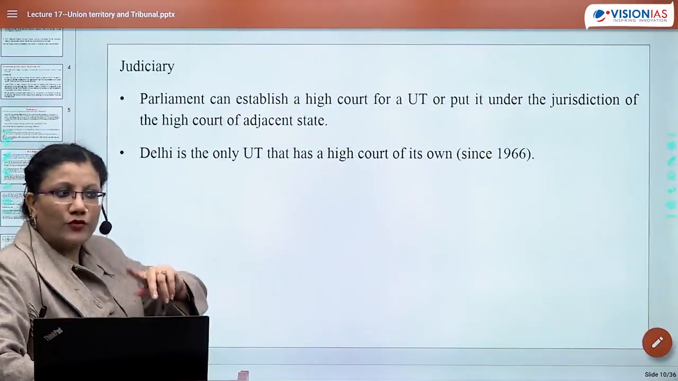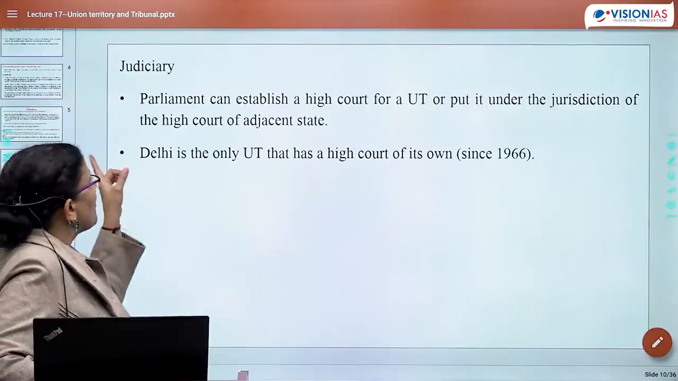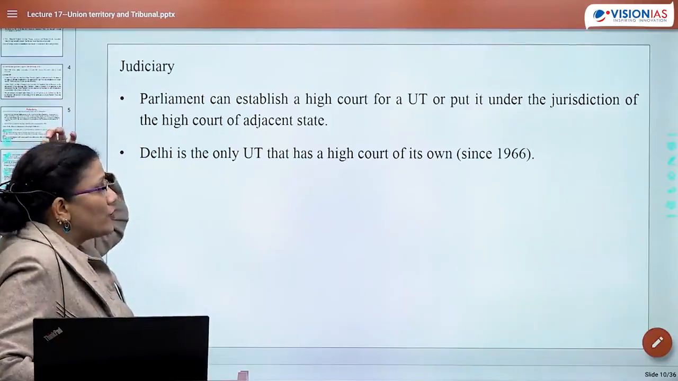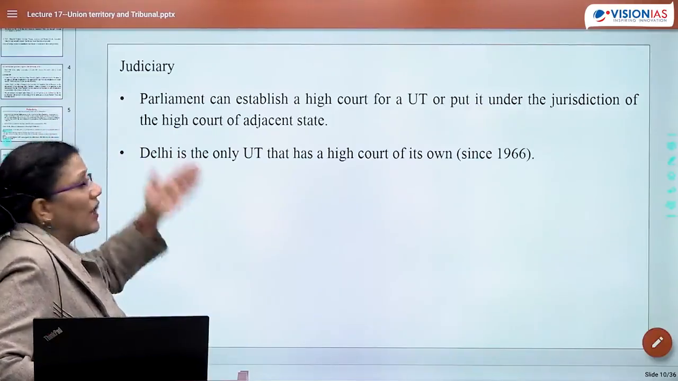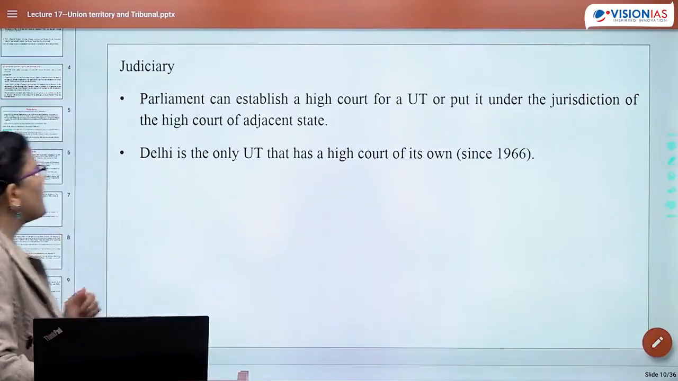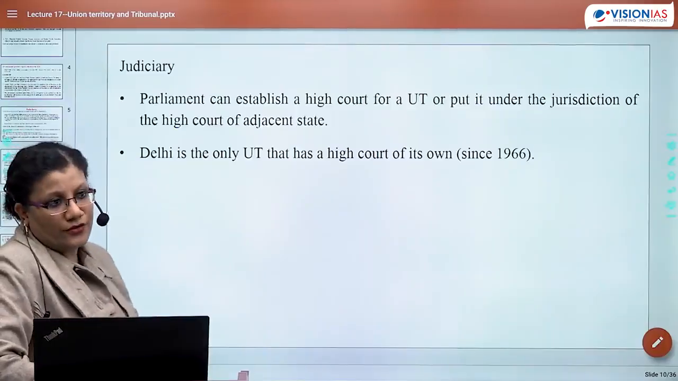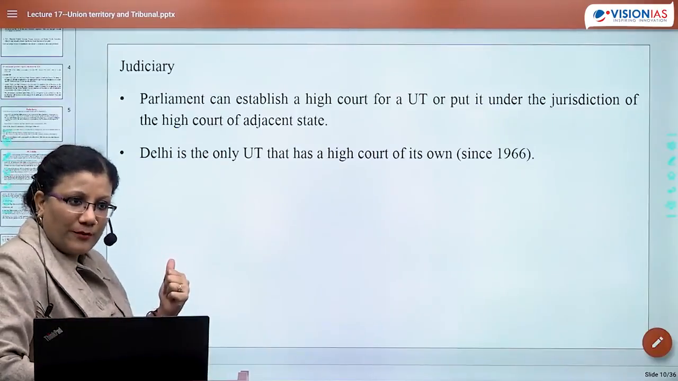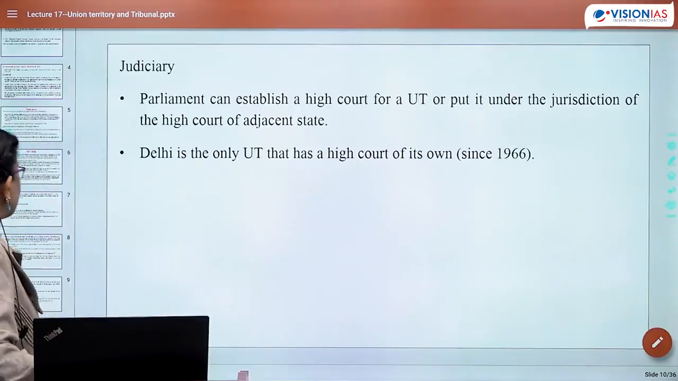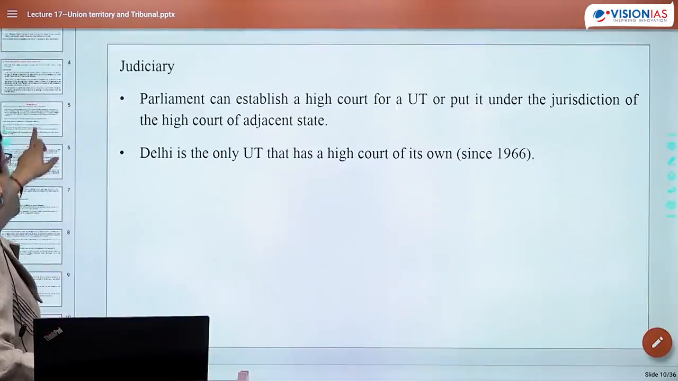हमने पढ़ा है. Article 240 is there, right? So Parliament can establish a high court for UT or put it under the jurisdiction of the high court of an adjacent state. Delhi, however, is the only UT which has its own high court. So this question can also come up on prelims. So since 1966, Delhi has come up as a UT having its own high court.